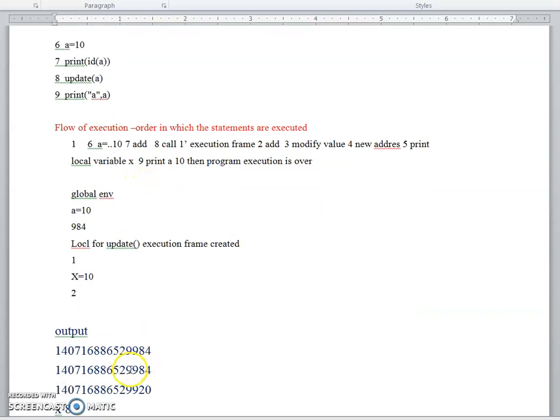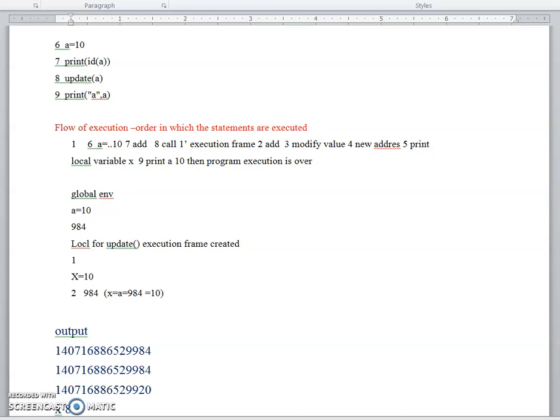See here, the address of X is still 984, because we didn't do any modification. So X and A both point to the same location with the same value 10.